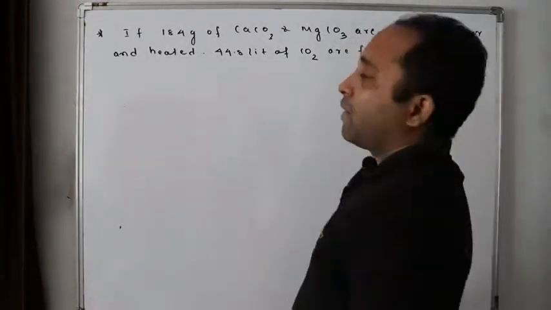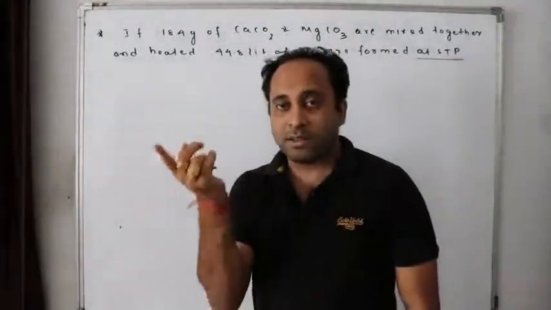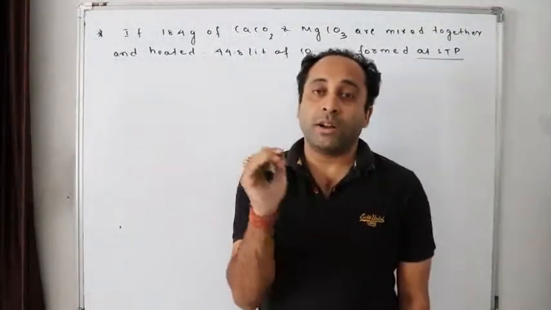Giving STP is very important. I'll tell you why in the gaseous state writing STP is very important. Or else I have to convert it into STP.